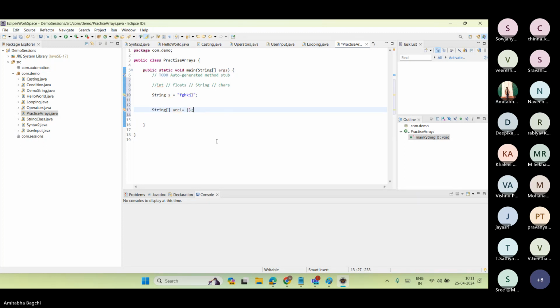Okay. This is the pattern. Now you have to put the value inside it. I am saying that I will be saving strings, right? Because I have initialized an array of string. So everything I'll be putting here is comma separated values of strings.